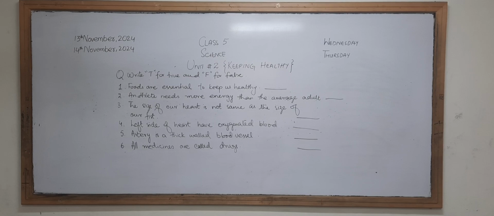When we discussed blood vessels, we also discussed their thickness. Some are thick, some are thin, and some are very thin. So you have to write down whether the artery is thick walled or thin walled. Okay. Number 6 is, all medicines are called drugs or not. You have to write down true or false for these statements.